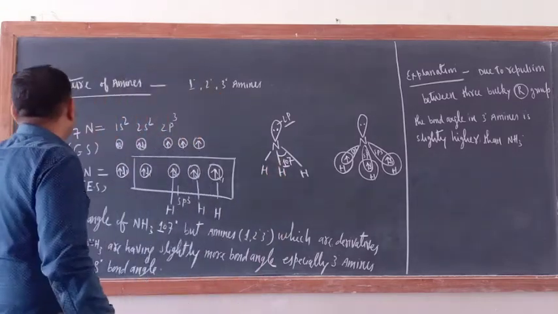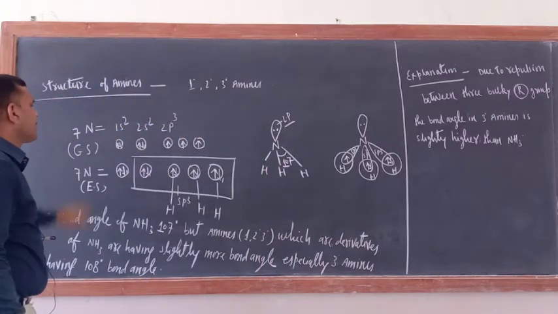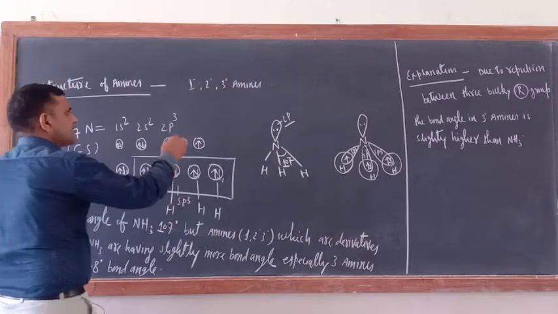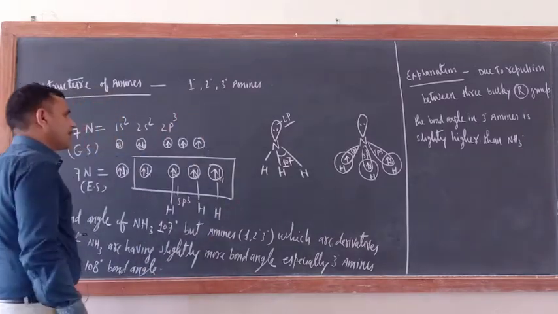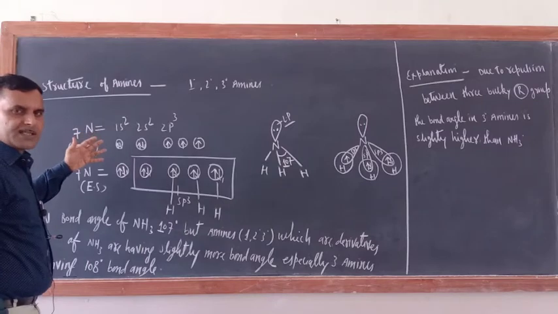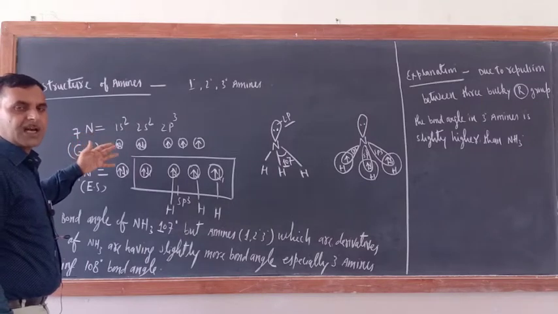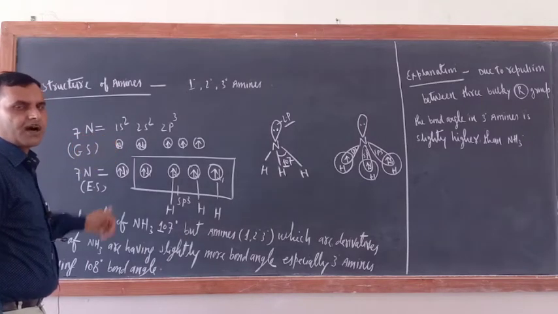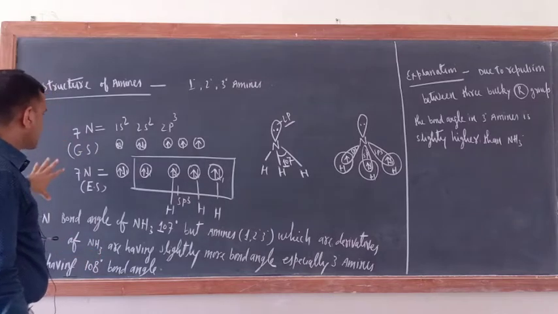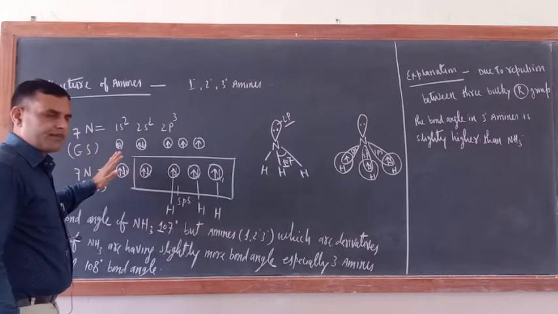Okay. So today I am going to teach the structure of amines: 1 degree, 2 degree, 3 degree amines. As you know, amines are the alkyl derivatives of ammonia. So just see what kind of hybridization is there in ammonia.